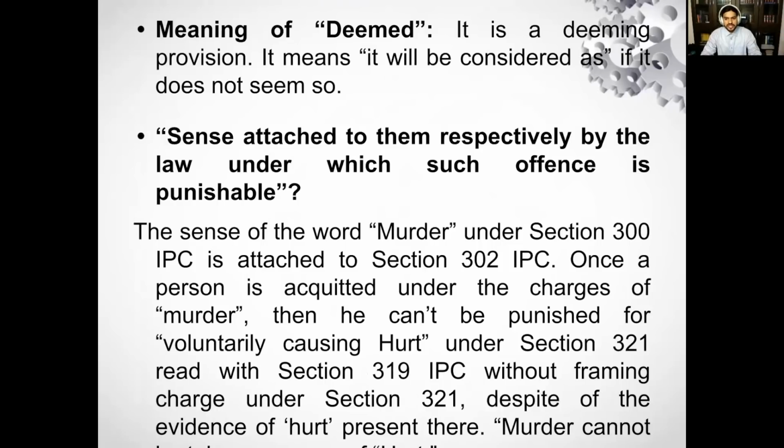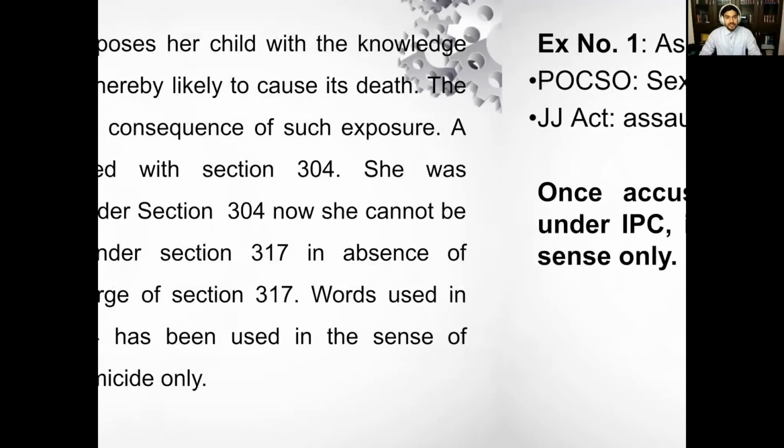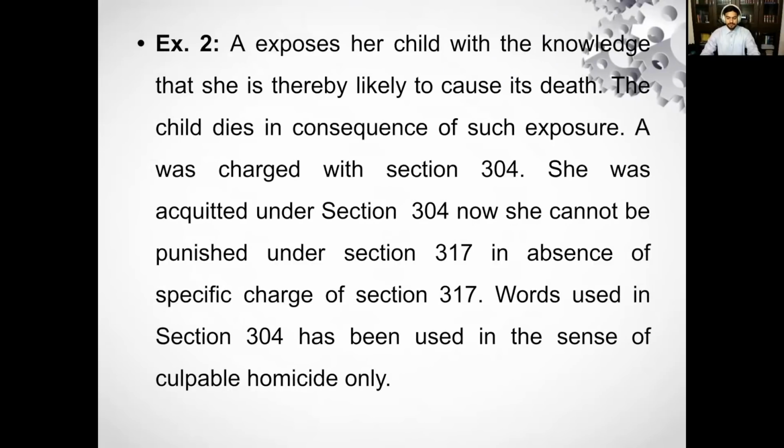Once a person is acquitted of the charge of murder, then he can't be punished for voluntarily causing hurt under section 321, read with section 31 IPC, without framing a charge under section 321, despite evidence of hurt being present, because the word murder under section 302 IPC cannot be taken in the same sense as voluntarily causing hurt, which is given under sections 319 and 321 of the Indian Penal Code.